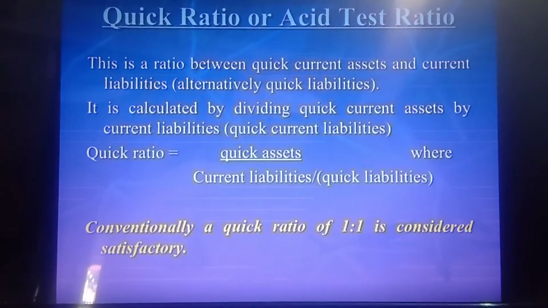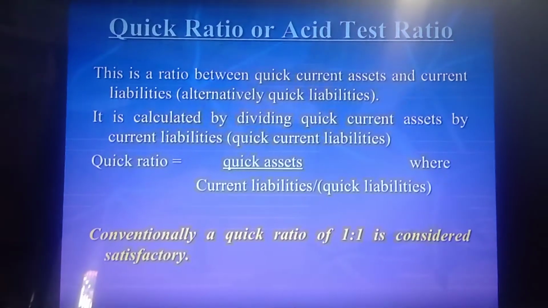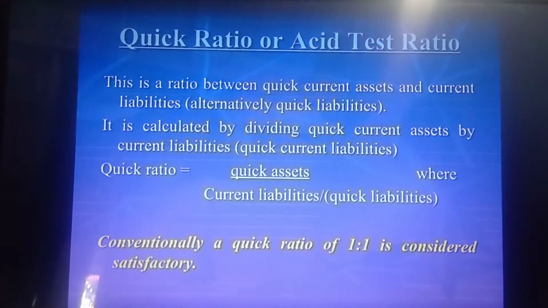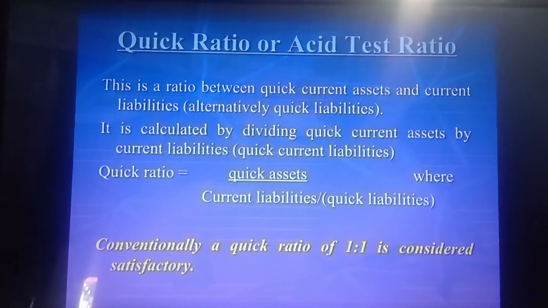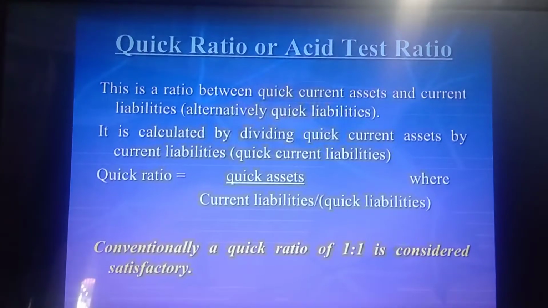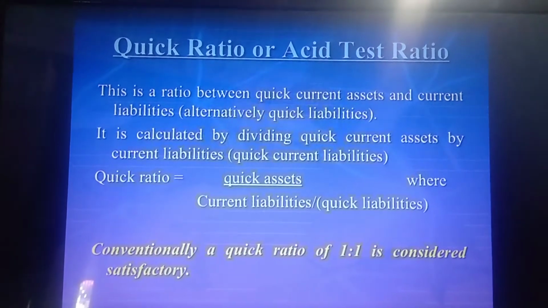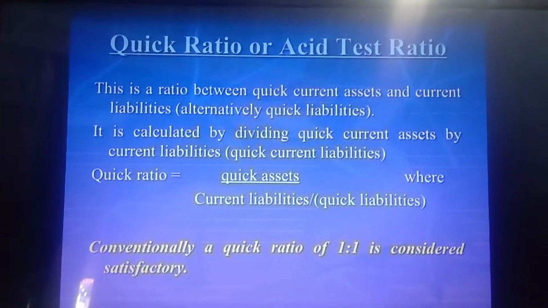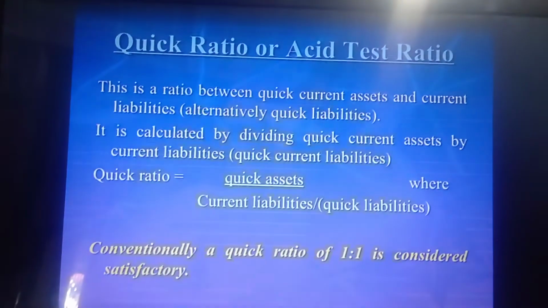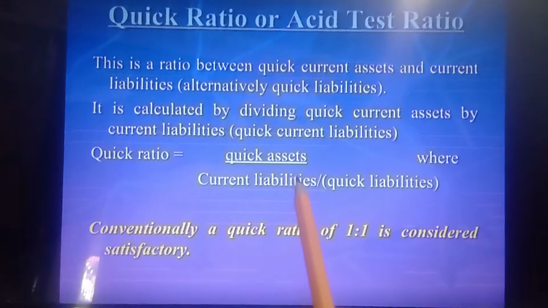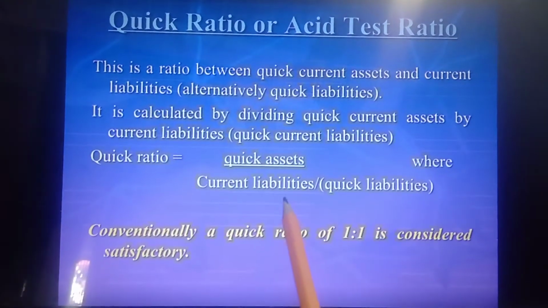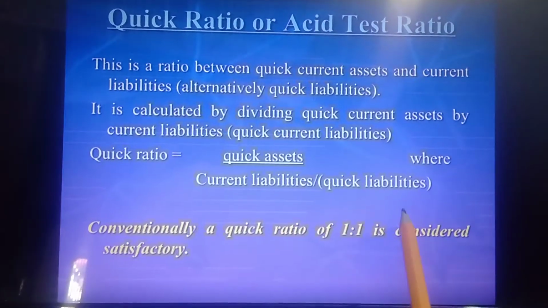In simple language, students, quick assets upon quick liabilities is the relationship of the quick ratio. It shows the relationship between quick current assets and current liabilities, and somewhere current liabilities are alternatively taken as quick liabilities also. The formula is quick ratio equals quick assets, or somewhere current assets or liquid assets, divided by current liabilities or quick liabilities.